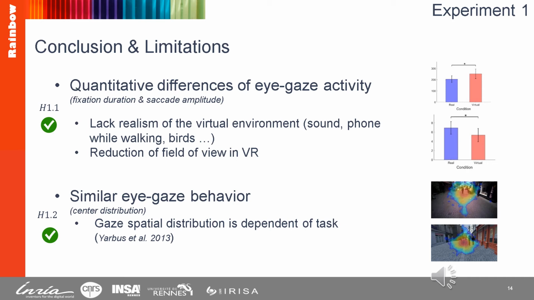This means that the gaze has maybe less things to explore. It also can be due to the reduced field of view in virtual conditions. Part of the environment is no more visible in virtual conditions, and thus can't attract the gaze. However, we also found a similar eye gaze behavior with a centered distribution, thus validating our second hypothesis.